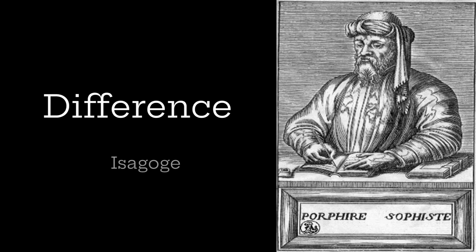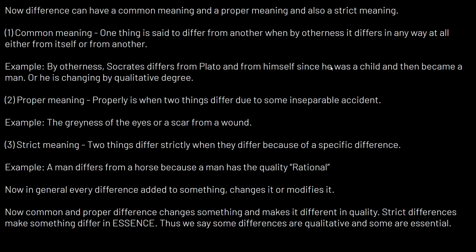So let's get into difference, which is one of the 5 predicables. As I've said, the 5 predicables is anything that a universal idea can express. That is a genus, a species, a difference, an accident, or a property. And today we are going to be covering difference.